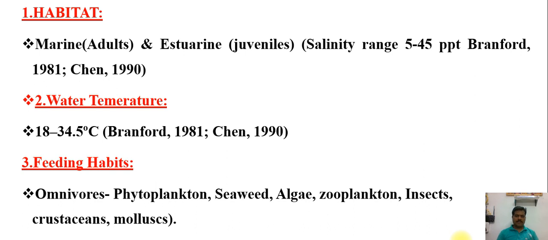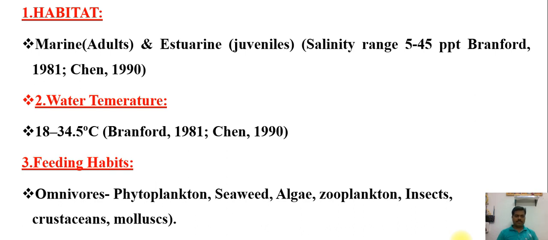It depends upon the salinity range of 5 to 45 ppt, and the water temperature needed is a minimum of 18 to 34 degrees Celsius. That is the optimum water quality parameter for shrimp culture.